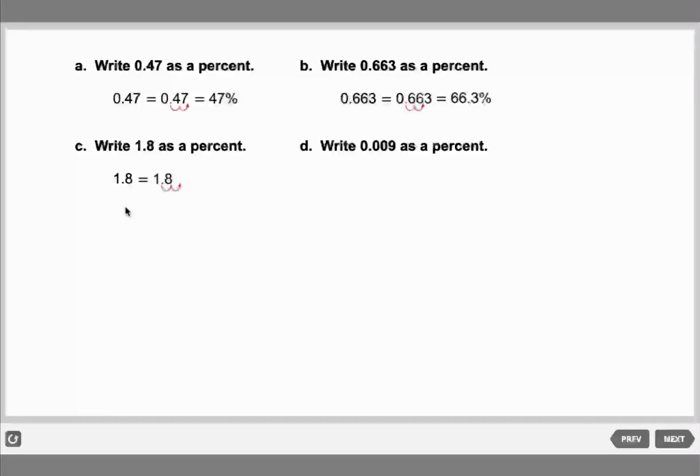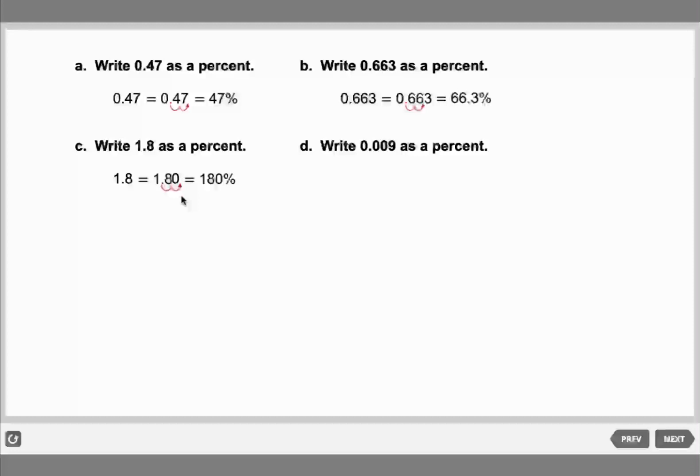Excellent. But we have only one digit. What should we do? We add a 0. So it's 180. And do not forget to put the percent sign. Thank you, Ali. Great work.